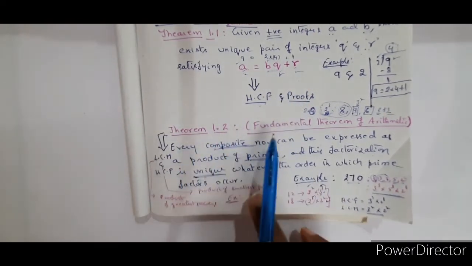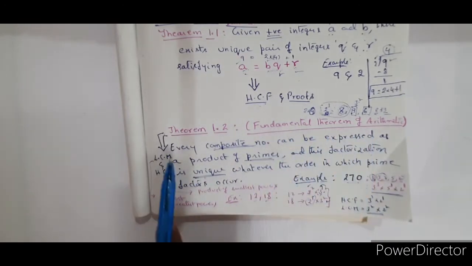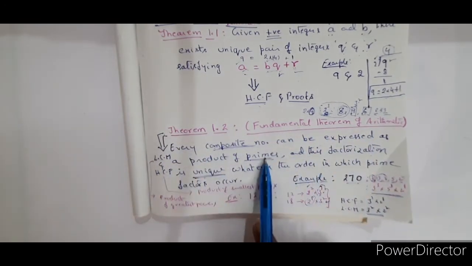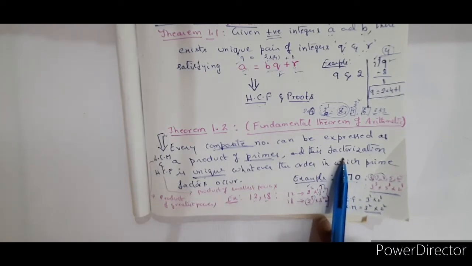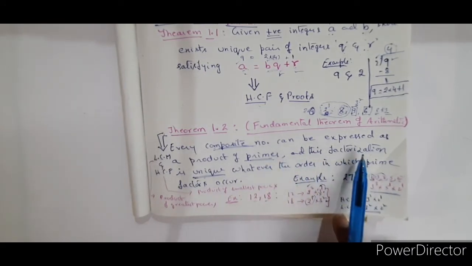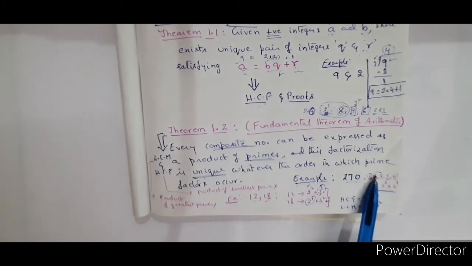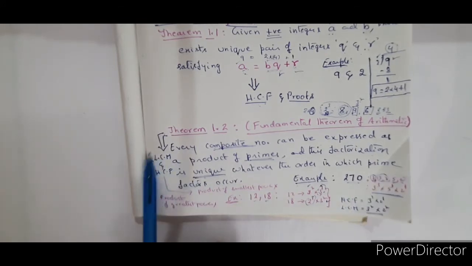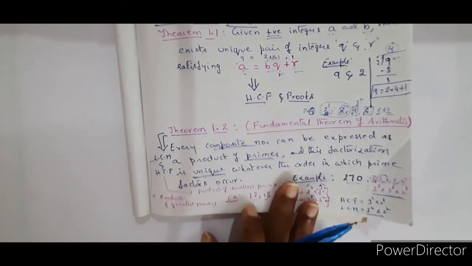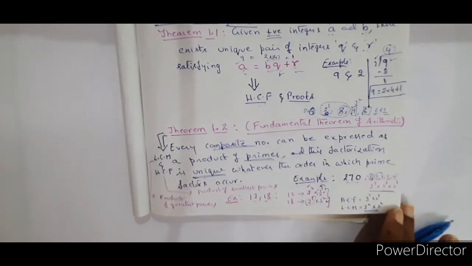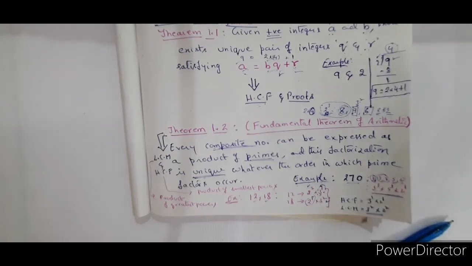And the next theorem 1.2 is the fundamental theorem of arithmetic. From this theorem, every composite number can be expressed as the product of prime factors, and this factorization is unique, whatever may be the order of the prime numbers that come as the factors. So now from this you will find LCM and HCF. So problems are based on the theorems I mentioned. When we go to the problems in detail, you will see how to solve the problems.